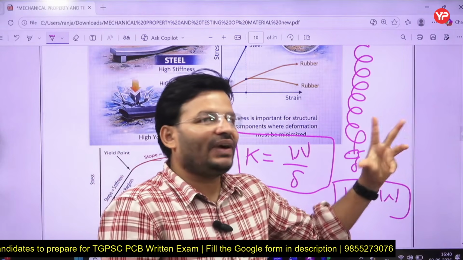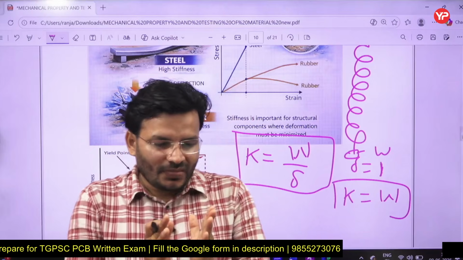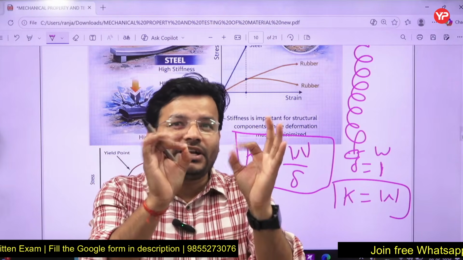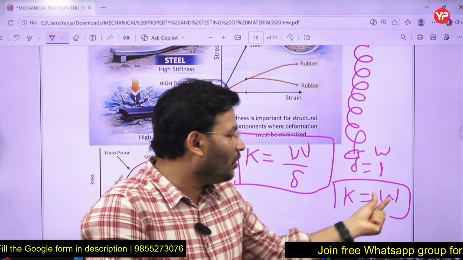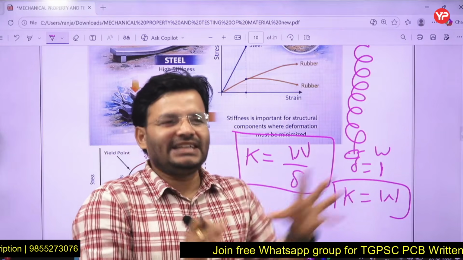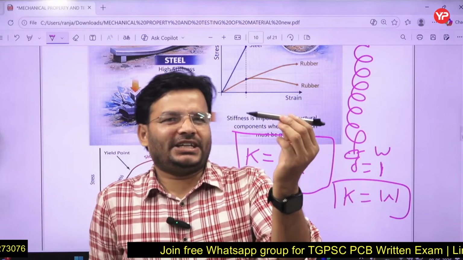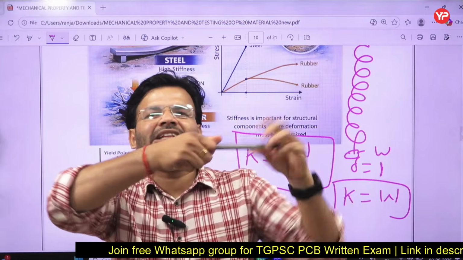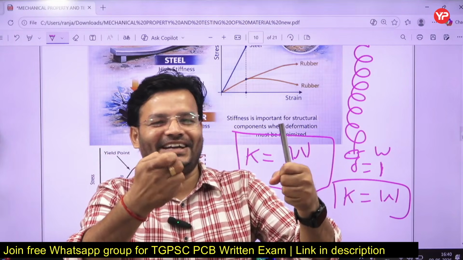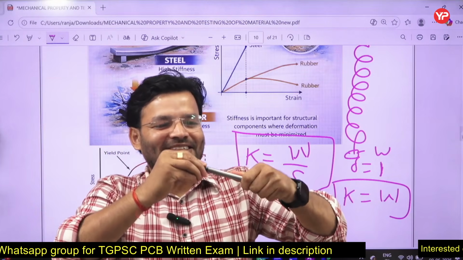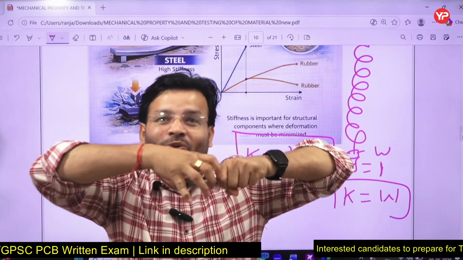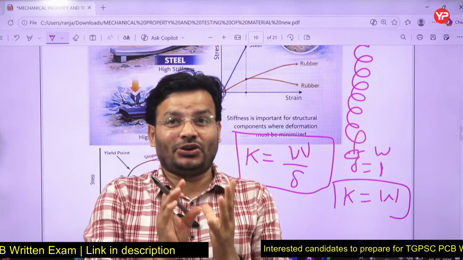So how can we define stiffness? Simple: stiffness indicates the amount of load required to get unit deflection in any object. That means if this is the object and I have to change its unit length, whatever effort or load I have to apply is called stiffness.